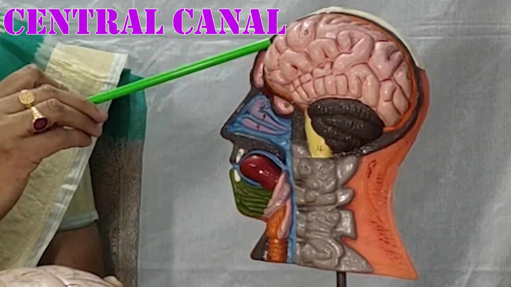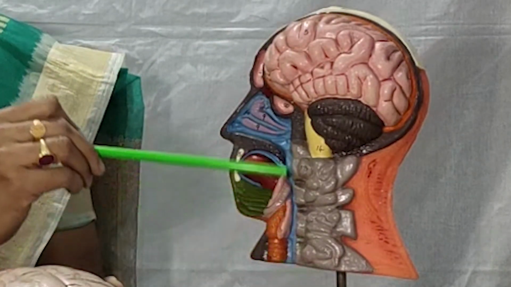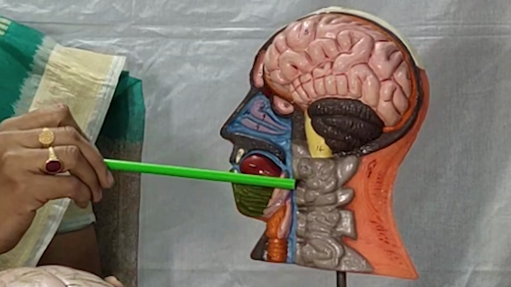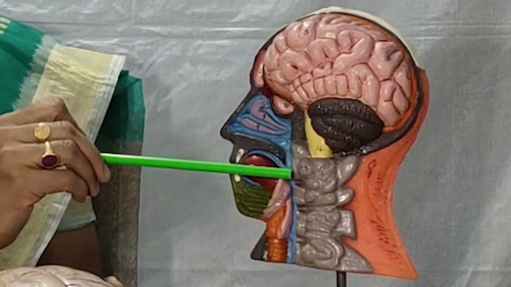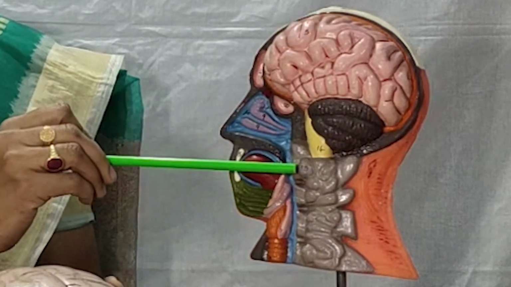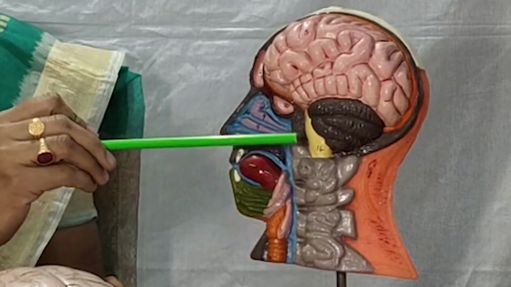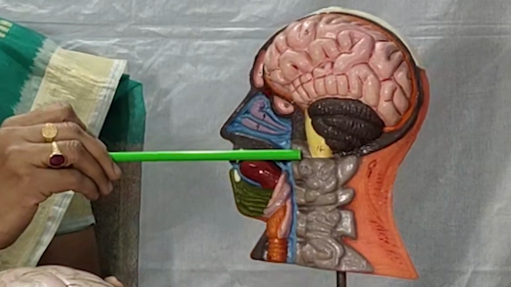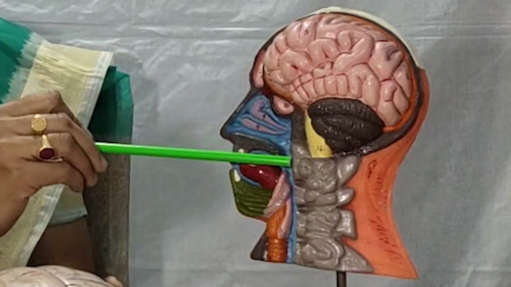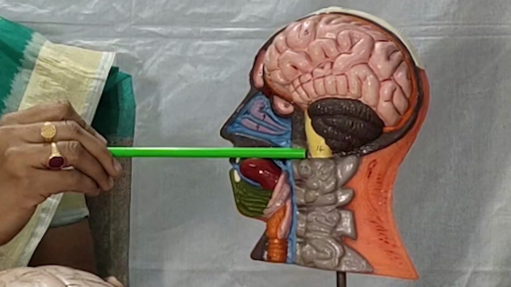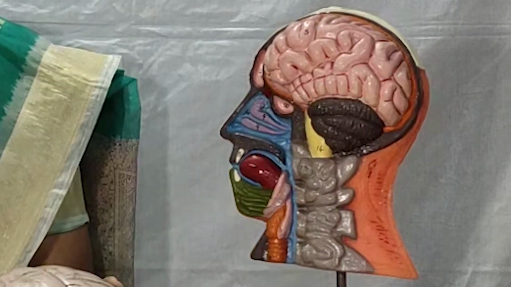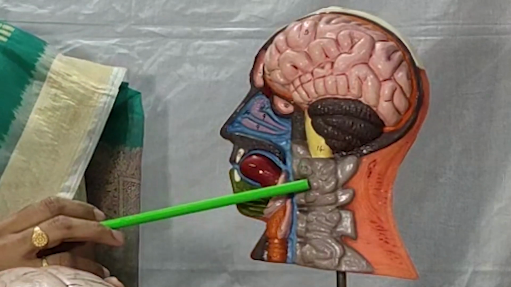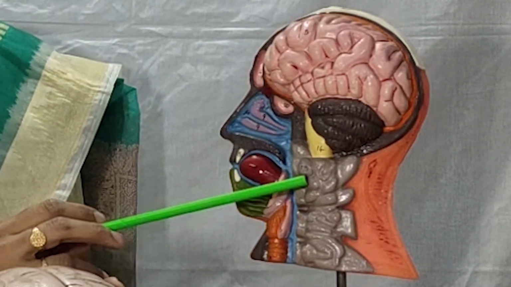Like the brain, the spinal cord is also surrounded by membranous coverings: the outer tough dura mater, middle thin arachnoid, and inner vascular pia mater. The arrangement of the neurons is different in the case of the spinal cord. In the spinal cord, the outer part or the periphery is composed of white matter, whereas the central or inner part is made up of grey matter.